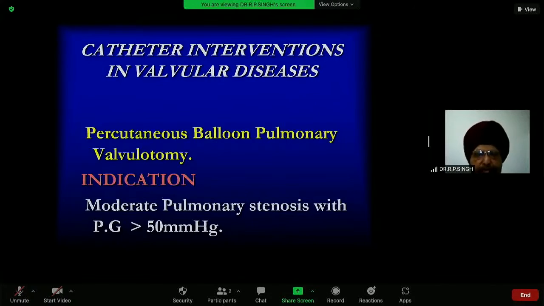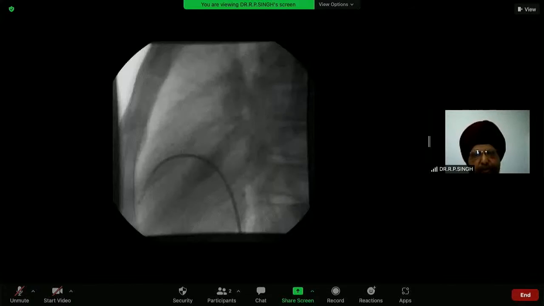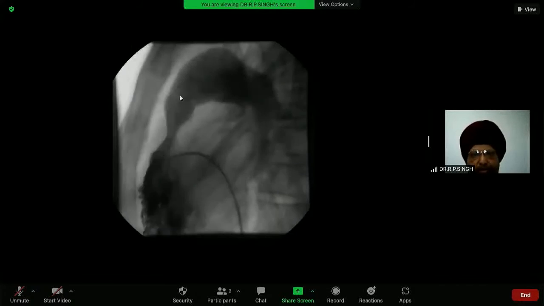The third valvular heart disease is pulmonary valve stenosis, and this is more common in the pediatric age group. If the pressure gradient is more than 50 millimeters of mercury, it is an indication to do pulmonary valvotomy. In this case, this is the pulmonary valve.